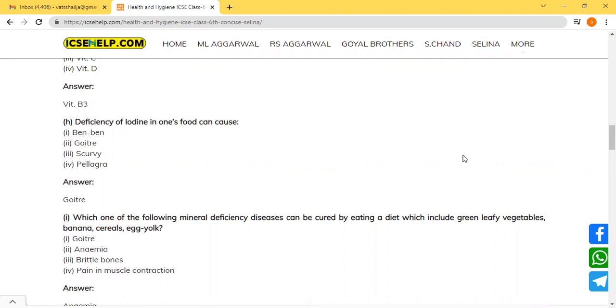If I talk about how we can control the diseases caused due to deficiency of calcium, we can say milk and milk products, leafy green vegetables, cheese, peanuts, dried beans are useful. For deficiency of iodine, iodized table salt and seafood are very essential. For deficiency of iron, liver, lean meat, raisins, beans, peas, whole grain products, egg yolks are very much useful.